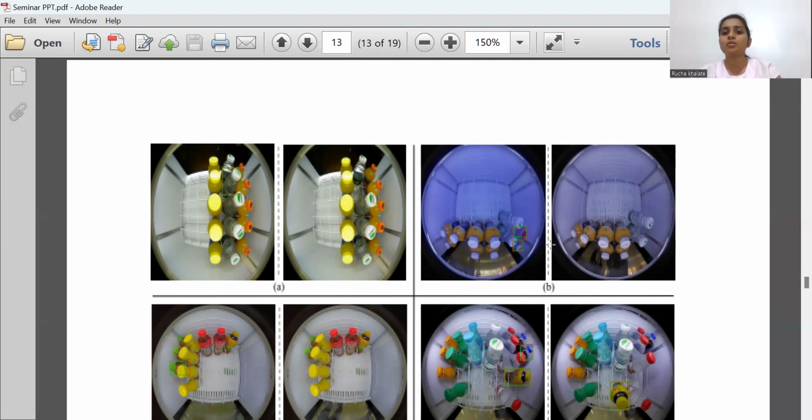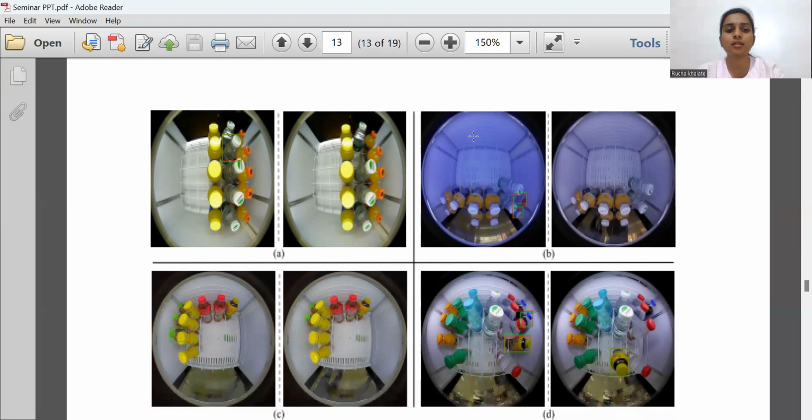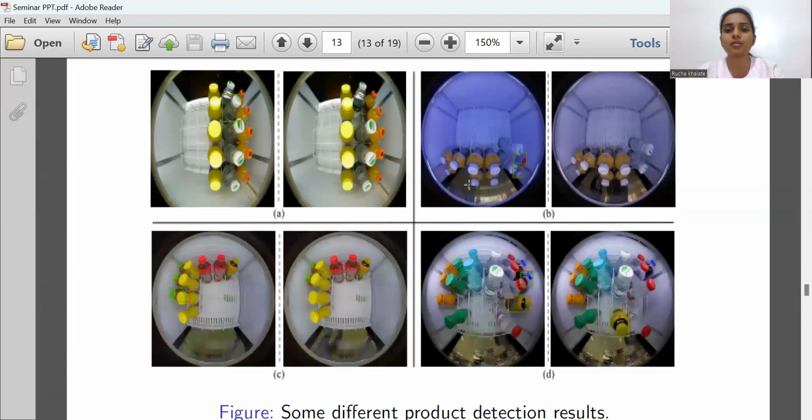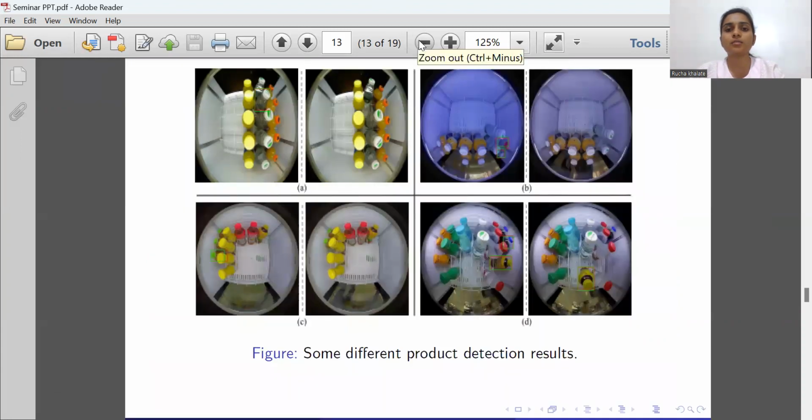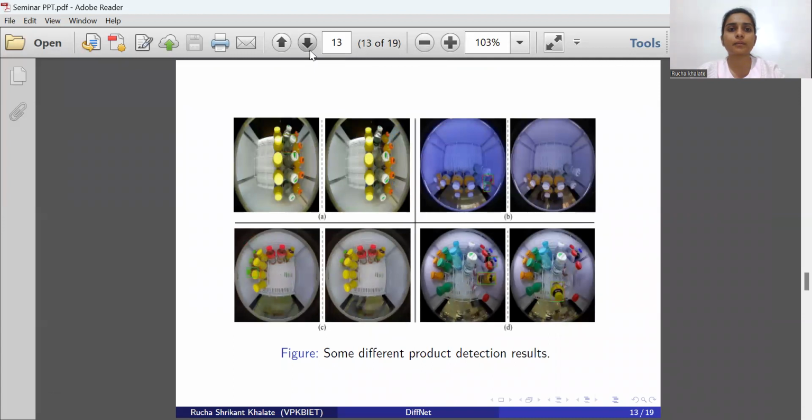In image C also, the green rectangle is very close to red. And similarly in image D also, our output is very close to the ground truth, which means our algorithm is working perfectly.